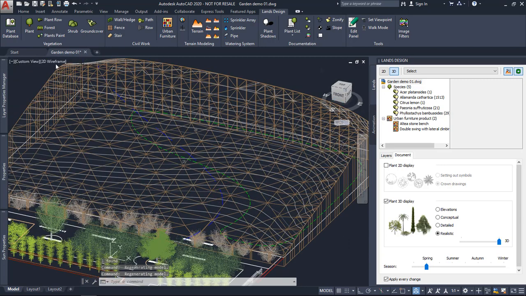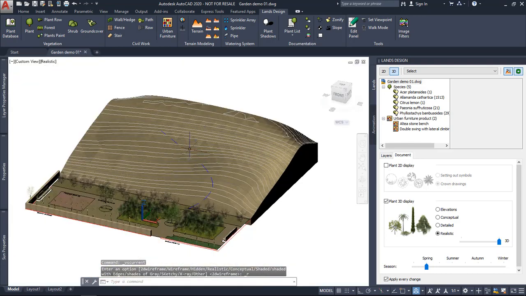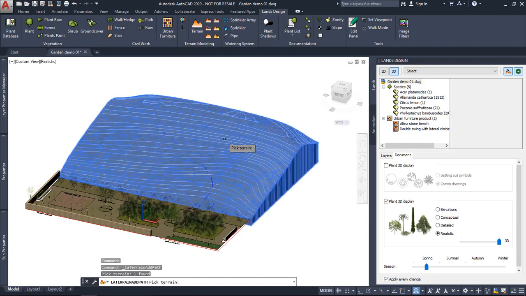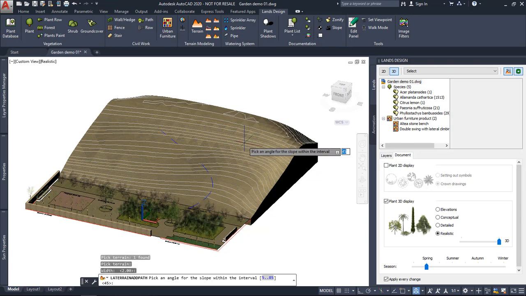Now, let's put these back to realistic. And now I can run this terrain add path command. So I'm going to select the terrain. I'm going to define a width of the path, let's say 2 meters. And finally, a slope along the path with the terrain. Basically, it will determine the angle at which the slope will meet the terrain.